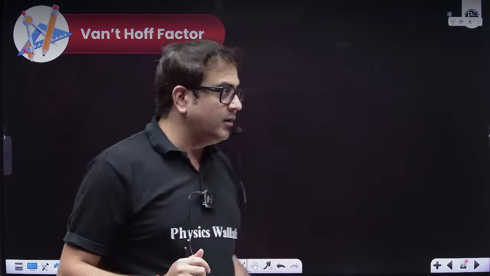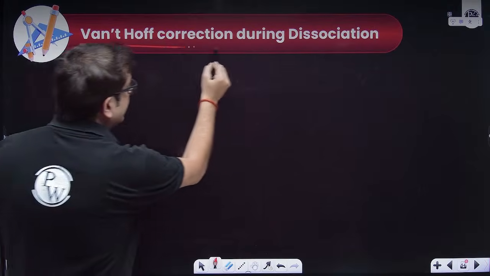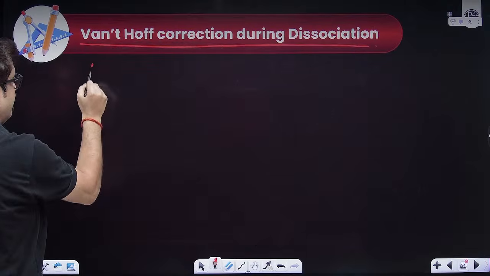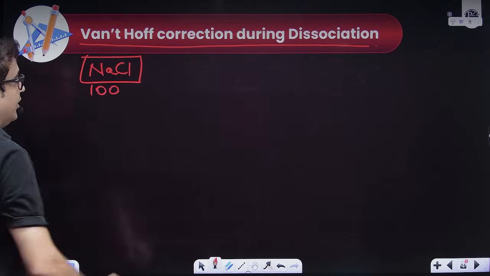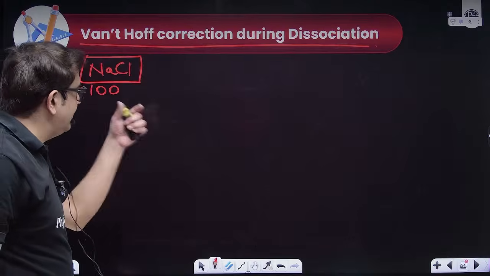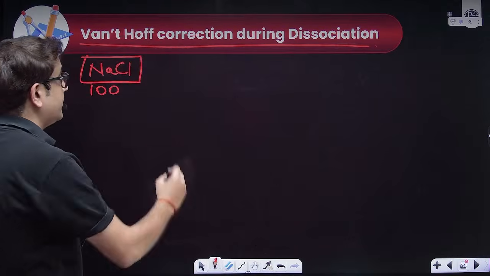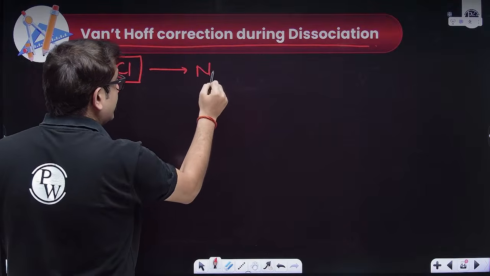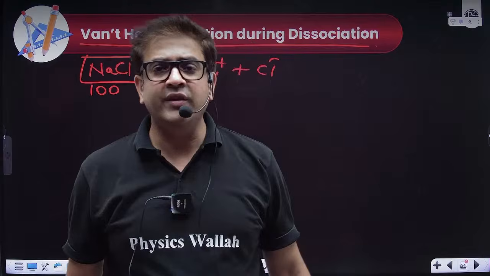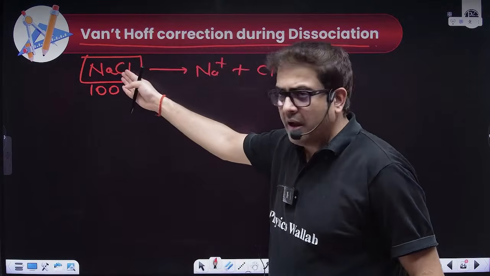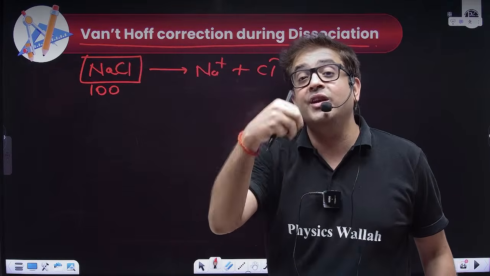For example, if I have a solute with the property of dissociation, let's say NaCl, and I have added 100 molecules of NaCl in my solution, I will think the amount of solute is 100. But because this is getting ionized, it will dissociate and form Na plus and Cl minus ions. Colligative property has nothing to do with nature, it depends only upon number.